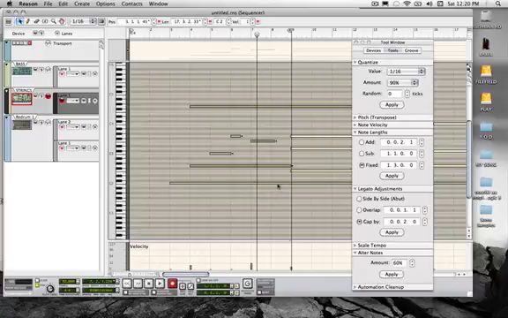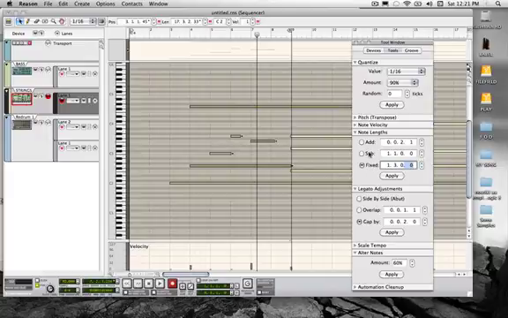The selected notes are the ones that are grayed out, and I will be able to adjust the length of my selected notes with these three parameters: add, subtract, and fixed length. These numbers mean bars, beats, 16 notes, and ticks.